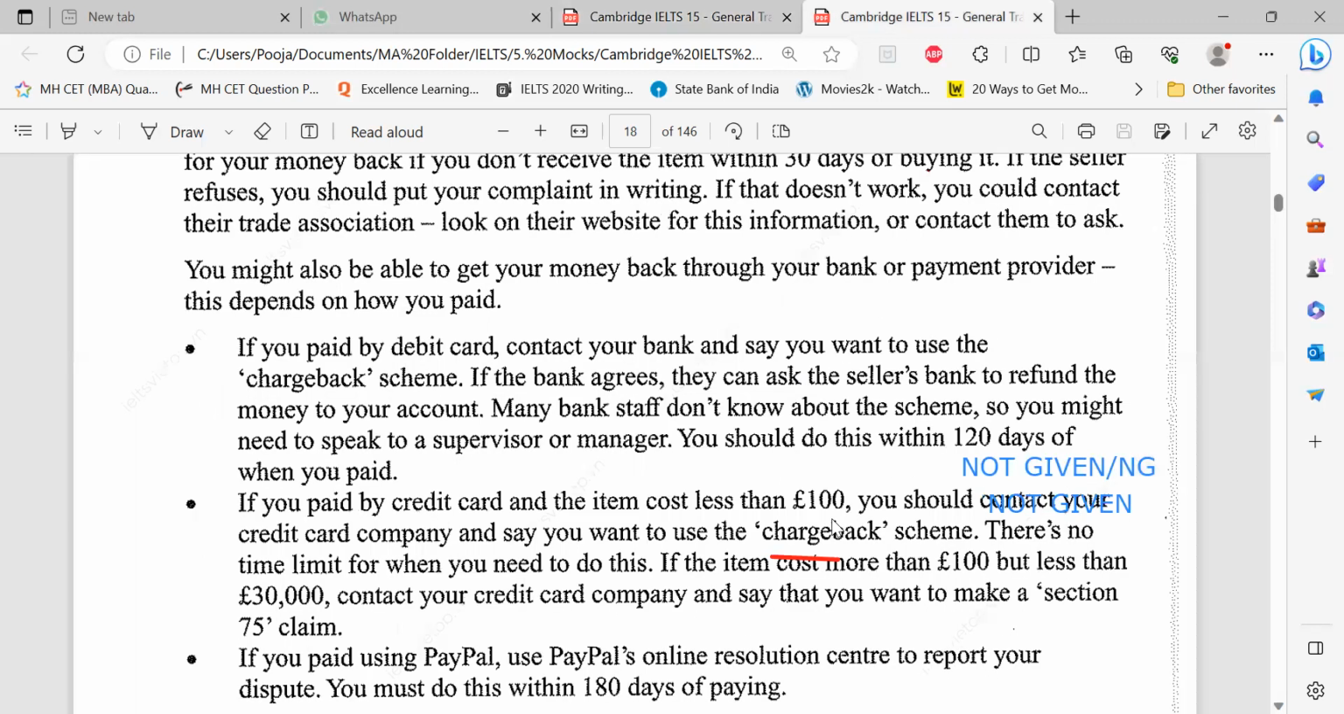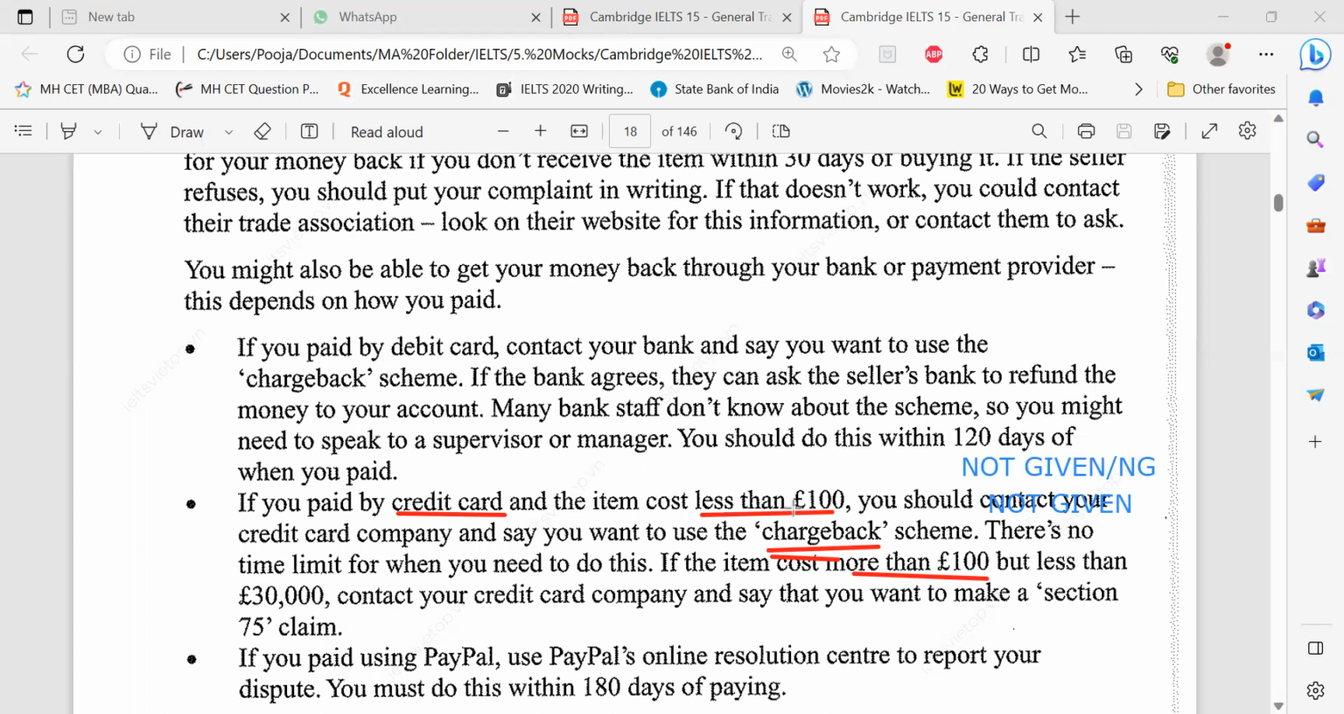So these are my keywords: £100, credit card, and can I use it for more than? It's given less than £100. Yeah, but there is some information for more than, right? So I know that I can use this for less than 100. But what happens when it is more than 100? Can I use the chargeback? No, they haven't mentioned that. You have to contact your credit card company and say that you want to make a Section 75 claim. Can I use the same scheme then? No, I have to use something else, right?